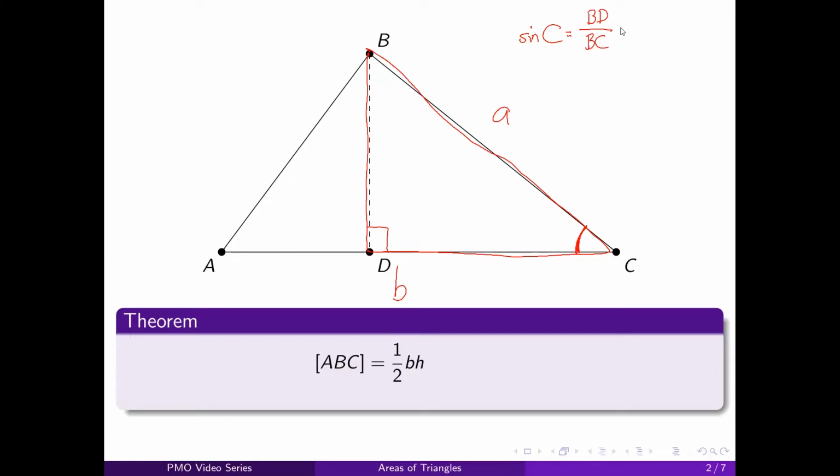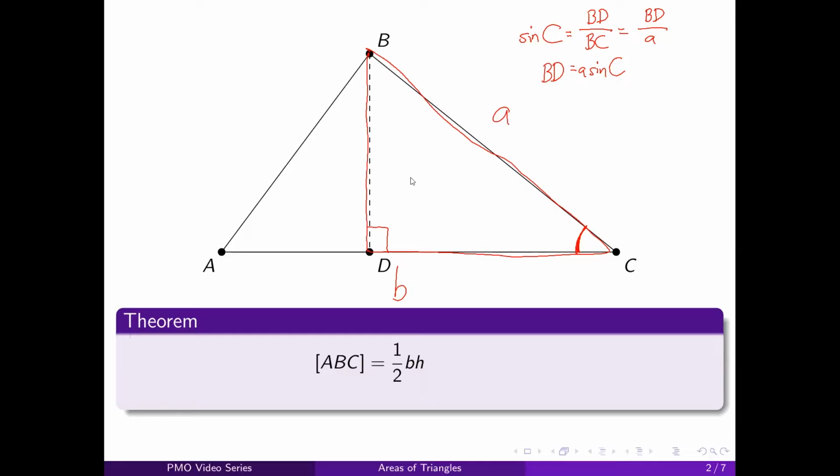And we set BC to be a. So this is BD divided by a. And now we can solve for BD. So BD is equal to a times sine C.